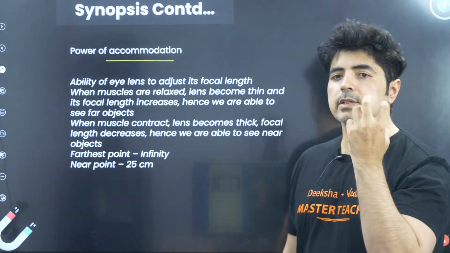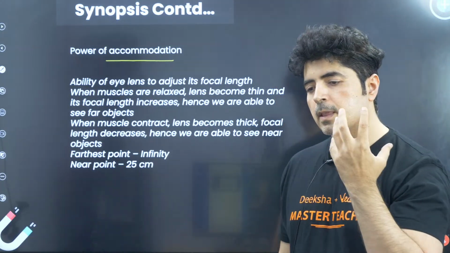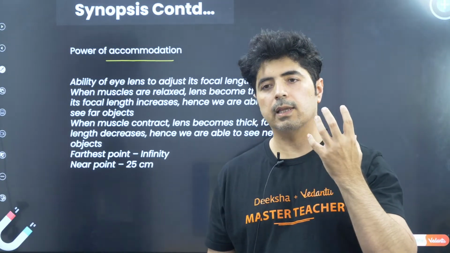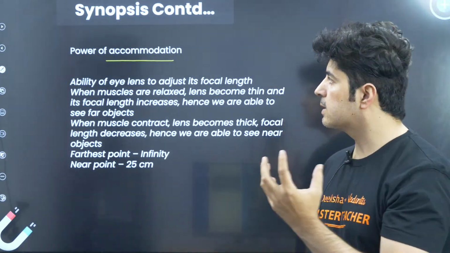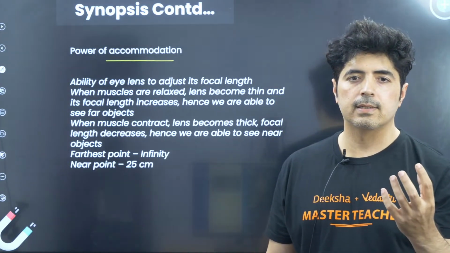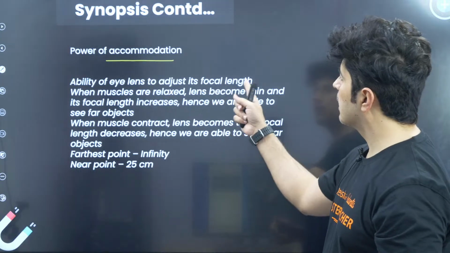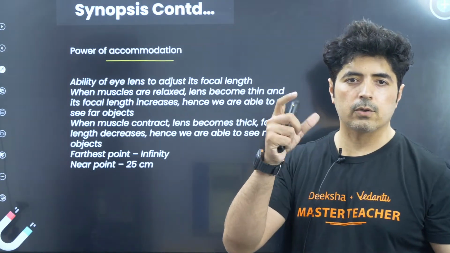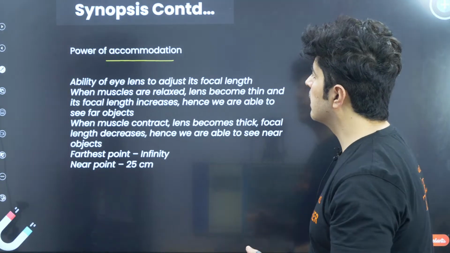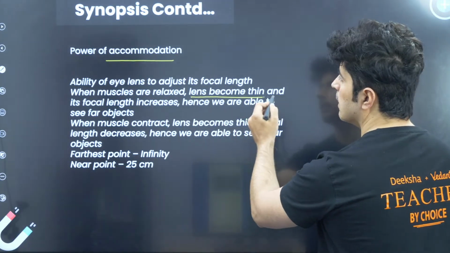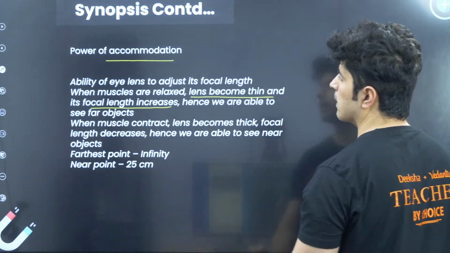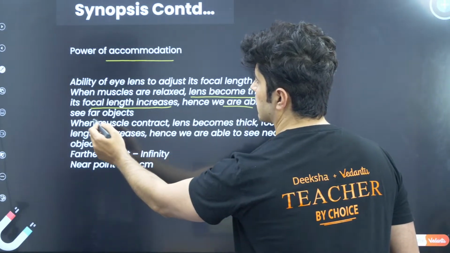This lens is naturally adjustable. It means the body has the ability to adjust the focal length of the lens, and as the focal length is changed, the power of it also changes. So when the muscles are relaxed, the lens becomes thin and focal length increases. You can see that. All right, so we can see the far objects.